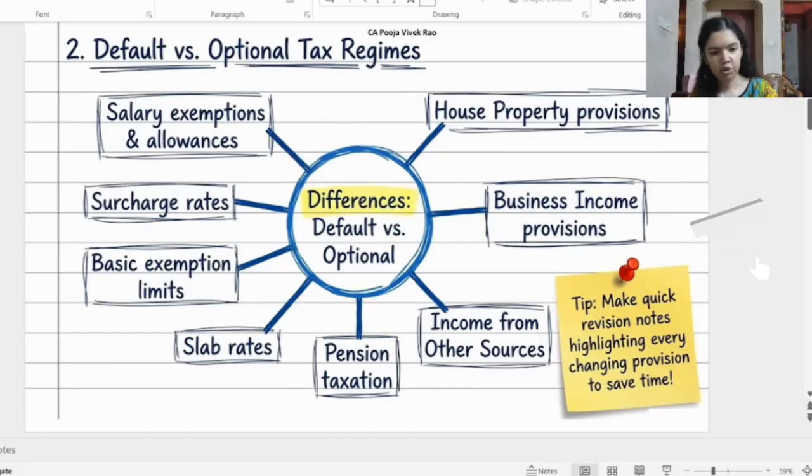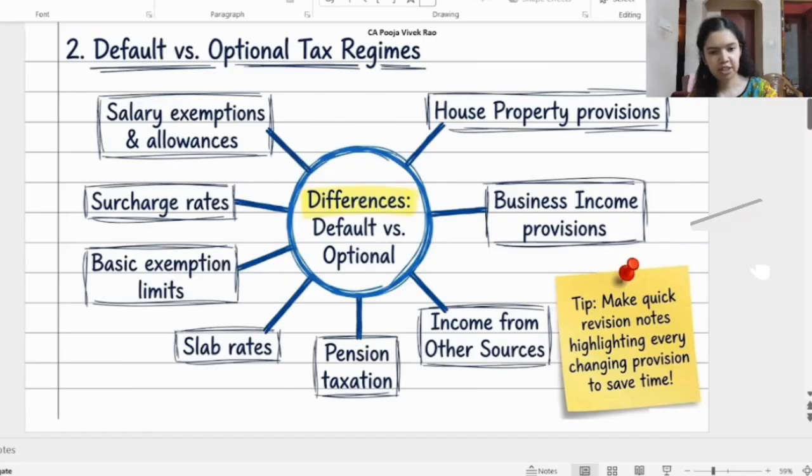The next error noticed was confusing the default and optional tax regimes. One of the biggest scoring areas and one of the biggest sources of errors is confusing the default tax regime with the optional tax regime. Several provisions differ between these regimes, including salary exemption and allowances, house property provision, business income provision, income from other sources, pension taxation, slab rates, basic exemption limits and surcharge rate. All of these are different in the default tax regime and optional tax regime.